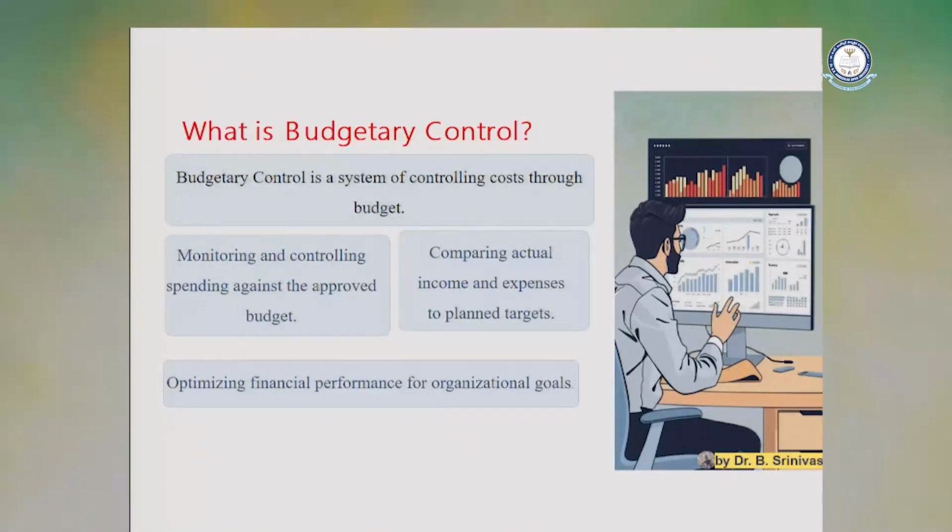So, what is budget control? Budget control is a system of controlling cost according to the budget. This system monitors and controls spending against the approved budgets and compares the actual income and expenses with planned targets. So, budget control helps the organization's financial performance reach organizational goals. So, this is budget control.